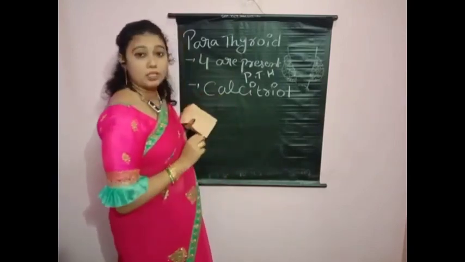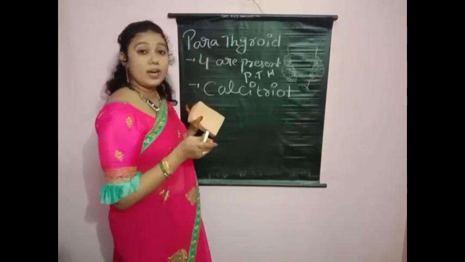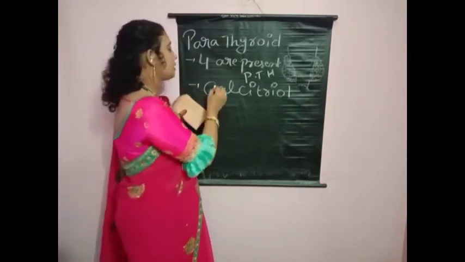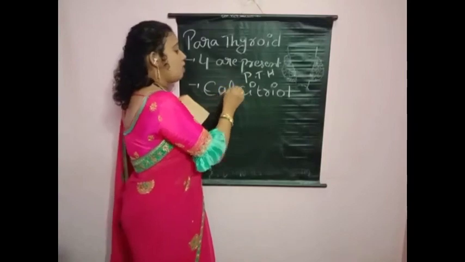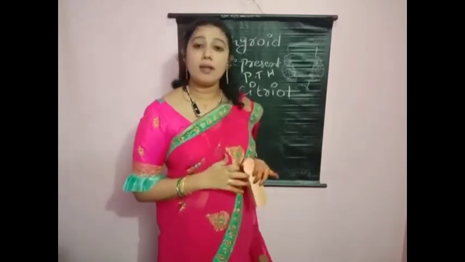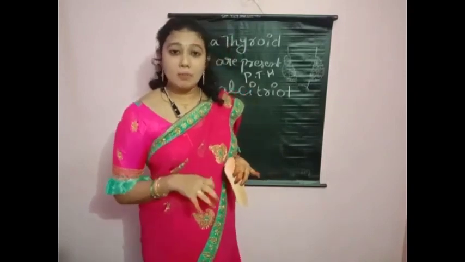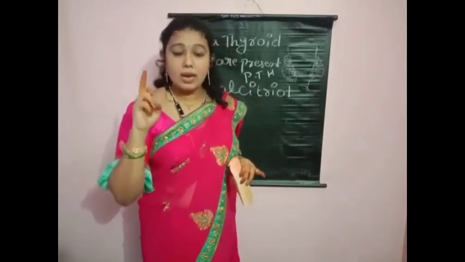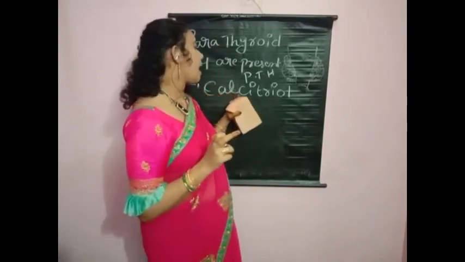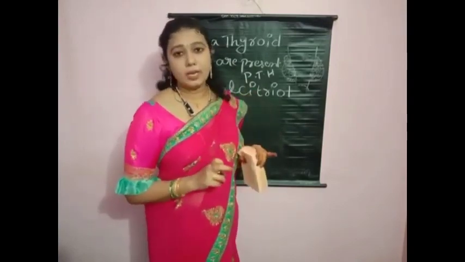Please note this point, children. What other names can parathormone be called? First, hypercalcemic hormone, and also it is known as calcitriol.